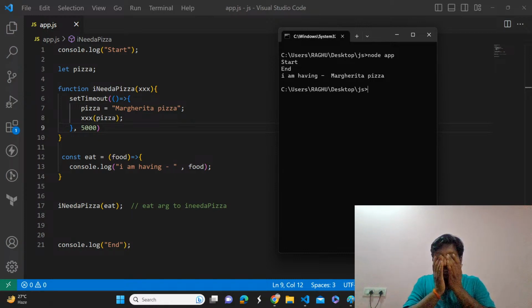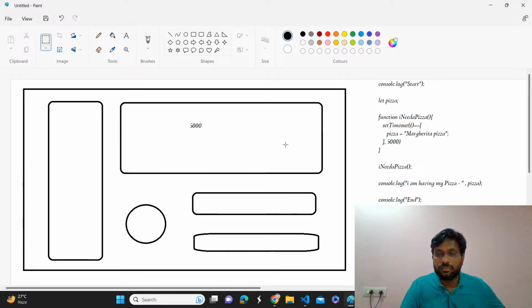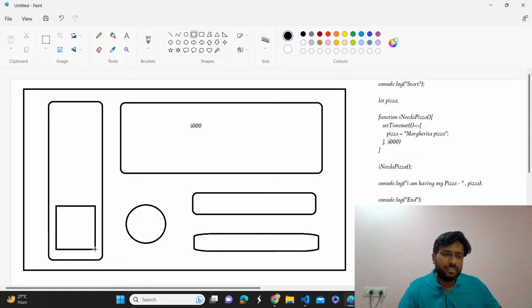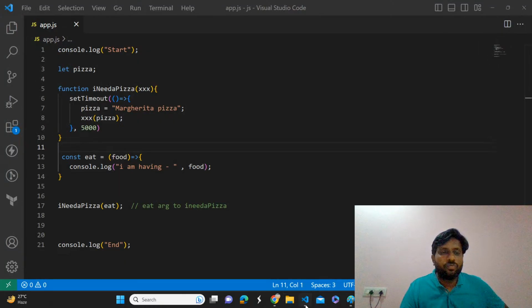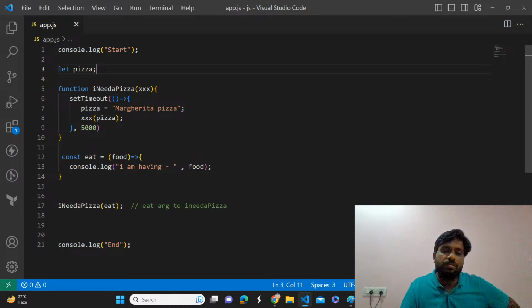Let's see what is happening inside the browser. For this program, first it will create the global execution context. It will allocate memory for pizza. It will initialize the value in the execution phase, but still it is undefined, we don't have any value. And then it is going to invoke the I need pizza function.